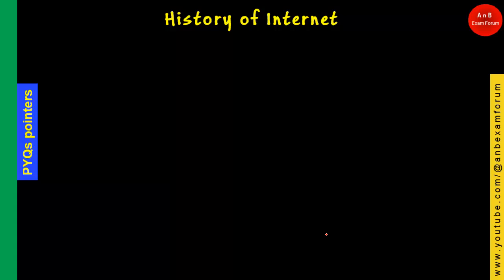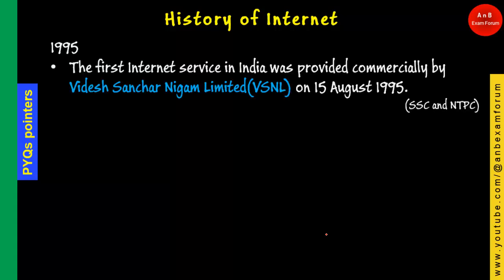In 1995, which is a very important year for India, the first internet service in India was provided by VSNL, Videsh Sanchar Nigam Limited, on Independence Day, that is 15th August 1995. This is a very important pointer. So in 1995, the first internet service in India was provided.